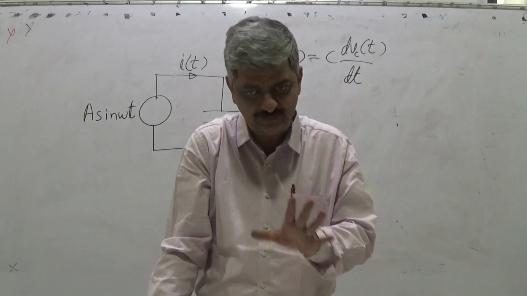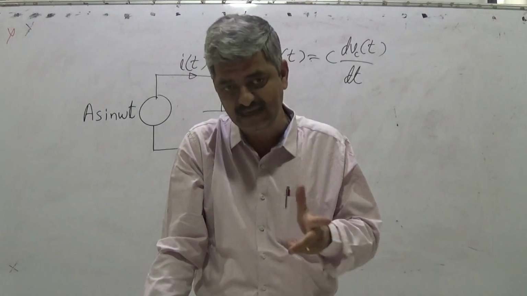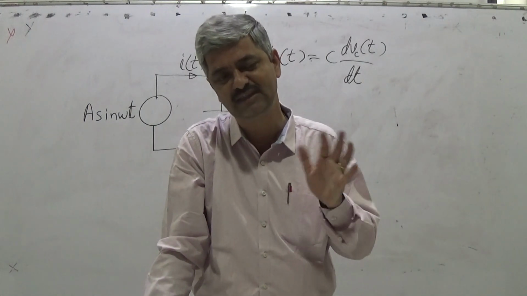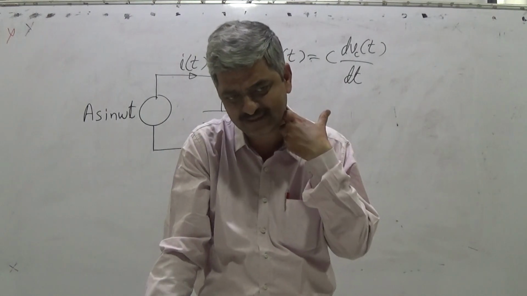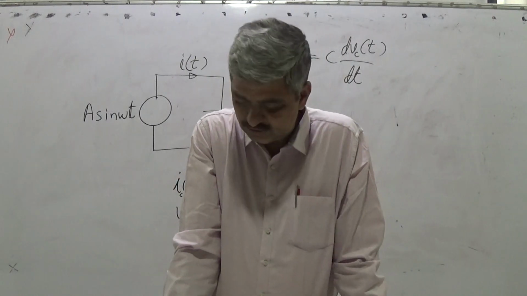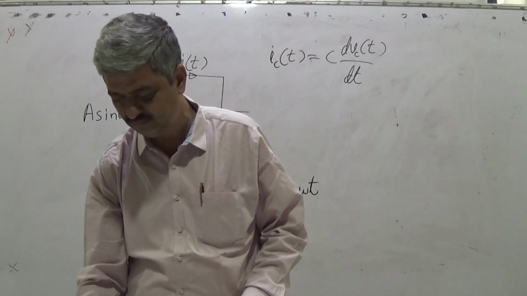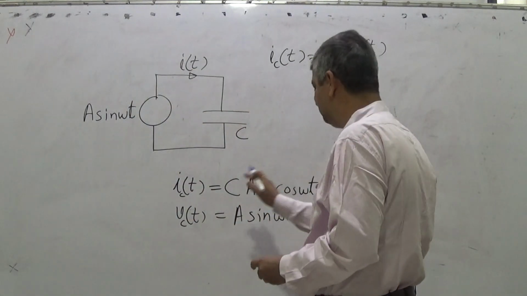Now listen very carefully. This is something which is not explained. I don't know whether it is deliberately not explained in the literature, or it is assumed that it is so simple that there is no need to explain. So I will come to that later. For a resistor, what is the situation?